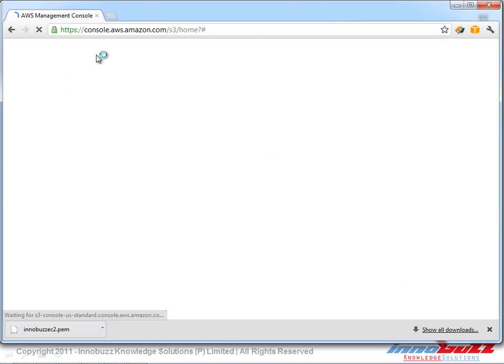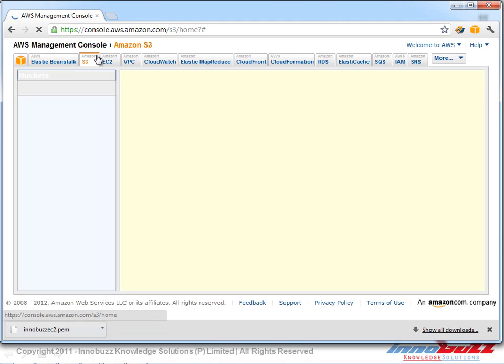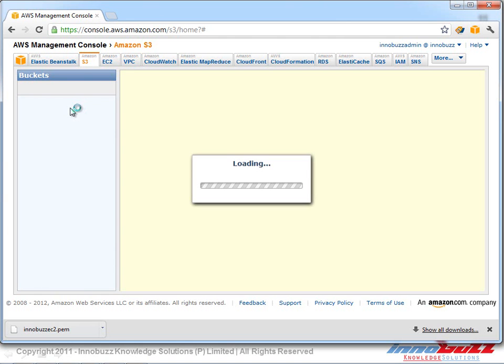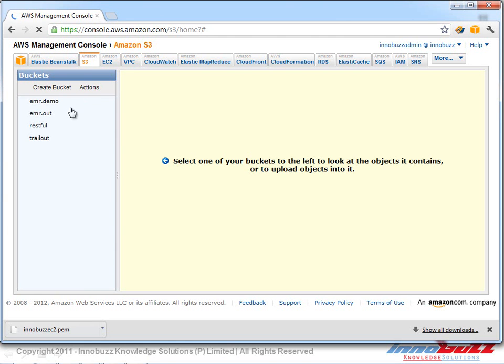And here what we're going to do is upload a small input file which contains a number of words, and we are going to process it with the process file. So first let's upload the input file to our S3 bucket.